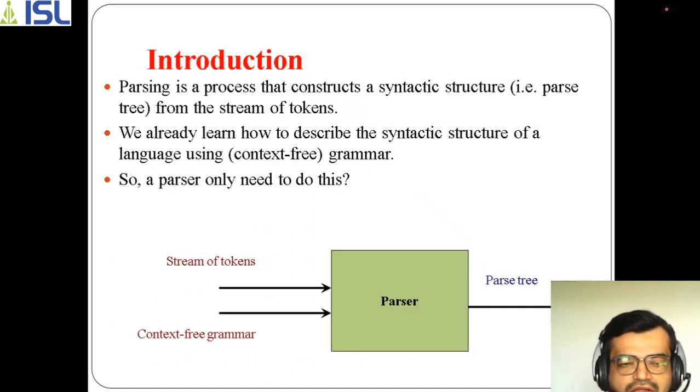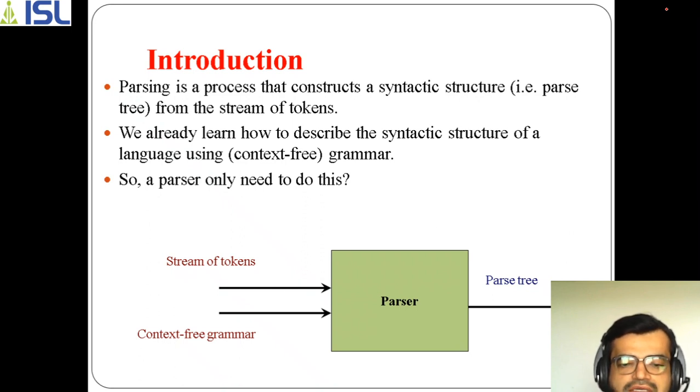So today, as I already discussed in the last session regarding the basics in this chapter, how this parsing works. As you already know, the very first phase of a compiler is a scanner, and the output of the scanner is a group of tokens, or a stream of tokens. Now this group of tokens will be taken as an input by a parser, and the parser will generate parse trees.